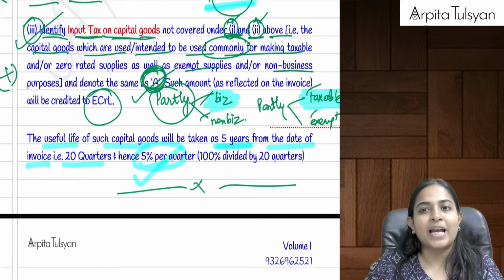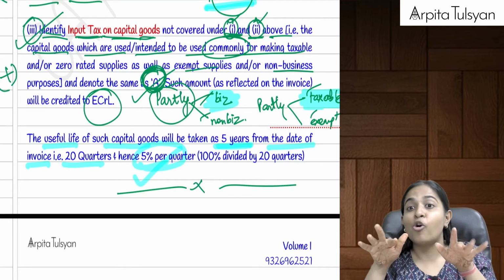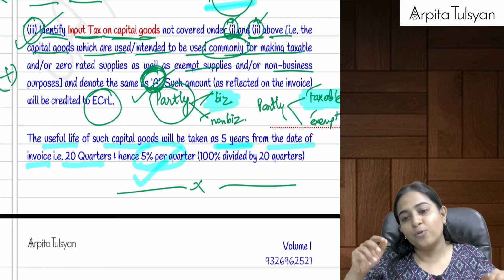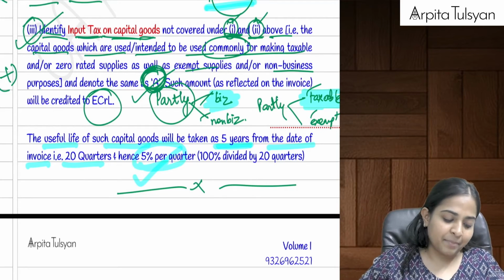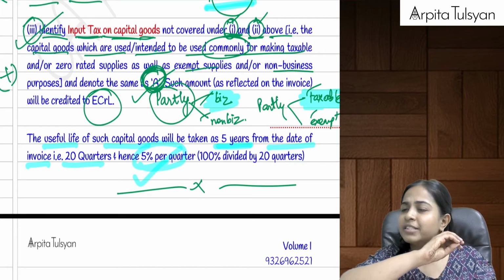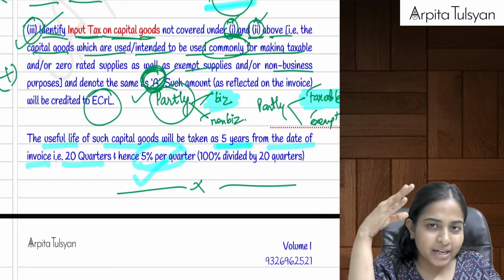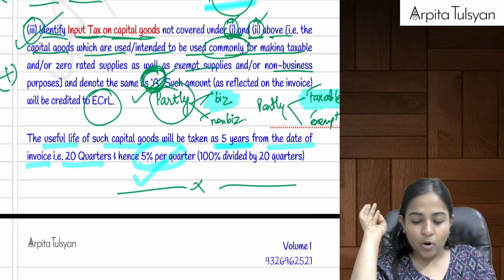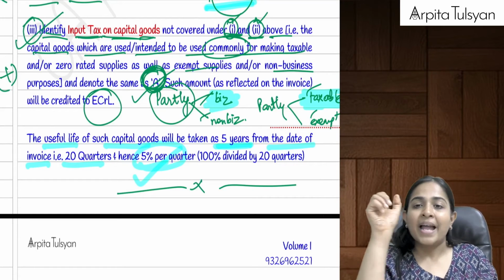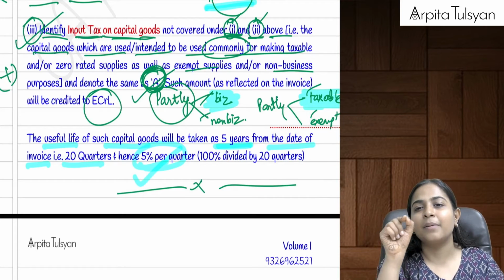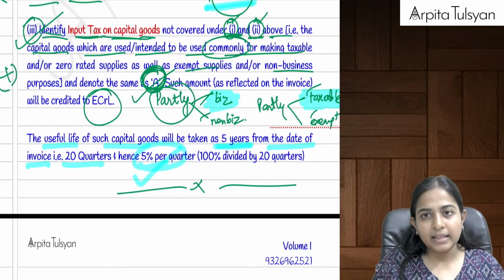Then identify those capital goods which are not falling in the above two categories, means which are partially common, which are partially used for business and non-business, or partially used for taxable and exempt supply. Now, first of all, take the credit of the same. Credit it to your electronic ledger. We will do the reversal later, but as of now, take the credit. So we'll do two things. First, we will credit it to our electronic credit ledger, and this common credit, we will term it as A. Are you clear with this?